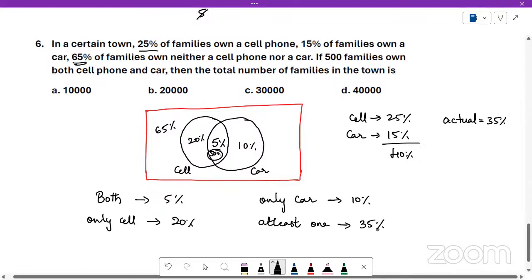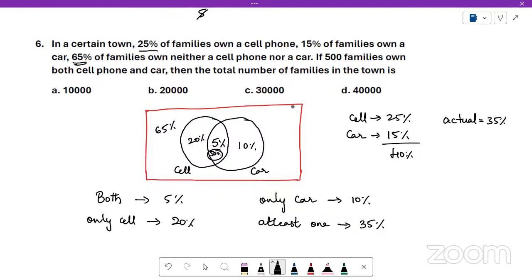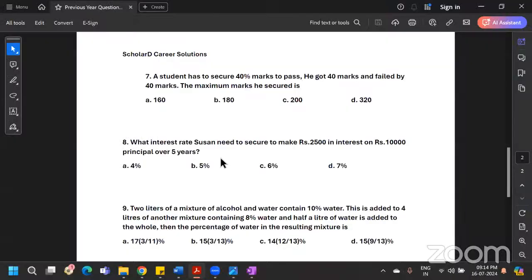This is easier to solve many types of questions wherever you have percentages or two or three categories. You should know how many people are included in each category. So this type of question is solved using a Venn diagram. We'll solve more questions on Venn diagrams in the upcoming sessions. All of you have understood this? We will solve the next question. This type of question is very commonly repeated.